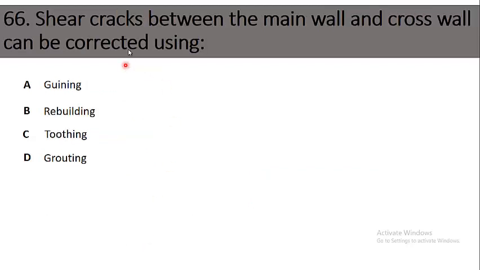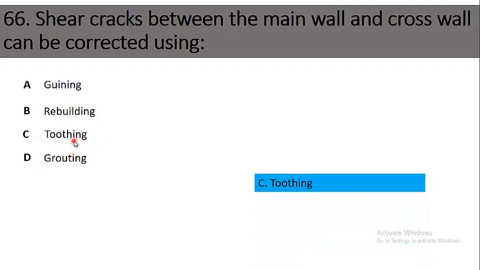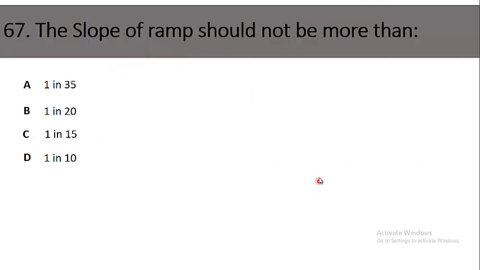Number 66. Shear cracks between the main wall and the cross wall can be corrected using option A, gunning; B, rebuilding; C, toothing; D, grouting. The right option is option C, toothing. Shear cracks between the main wall and the cross wall can be corrected by using toothing.